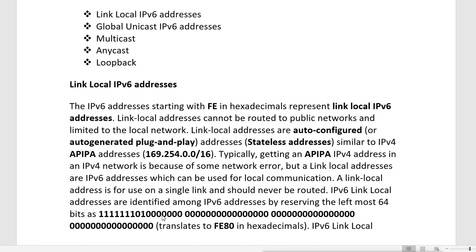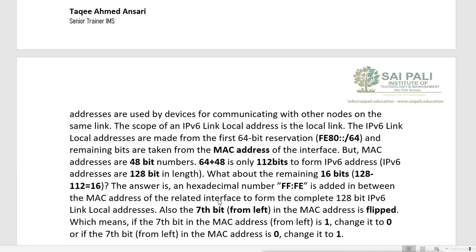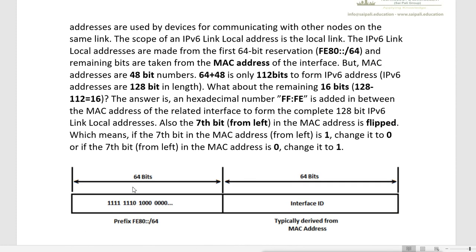It will remain 0. So any IPv6 address is basically divided into two parts. If you see, the first part is 64 bits, and the second part is also 64 bits. So the total 128 bits is divided into two parts of 64 bits. The first 64 bits always remain for the network. It defines the network, and the last 64 bits define the interface ID. Interface ID, that means it is the ID of the machine.